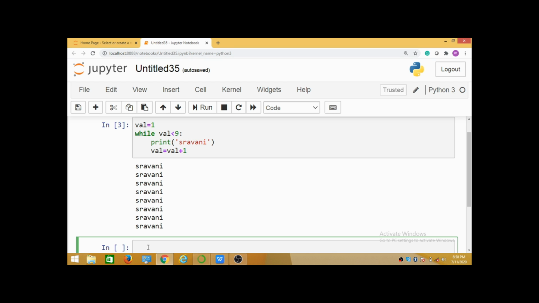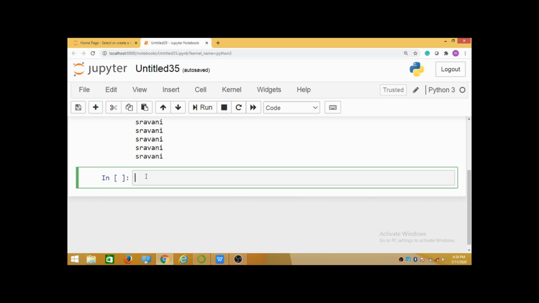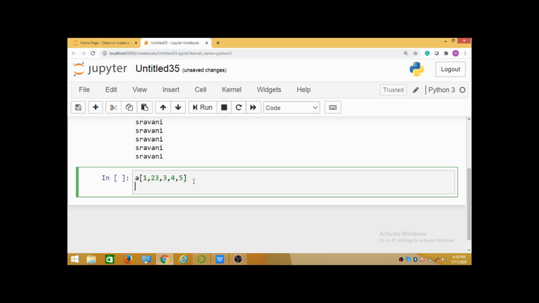See here, I am giving one sequence, like 1 2 3 4 5, and I am writing for. Here I am taking the value as x in a, where a is the sequence, and a colon.